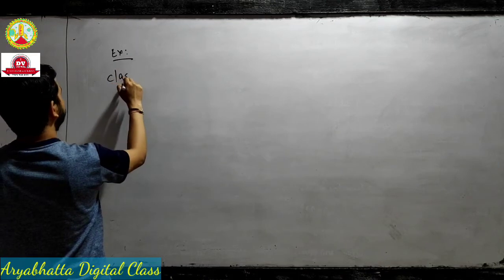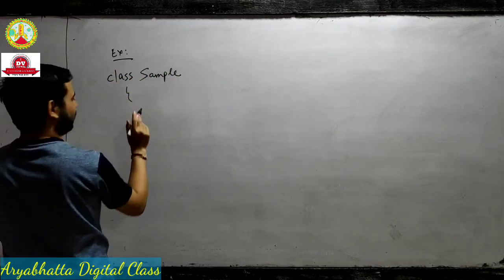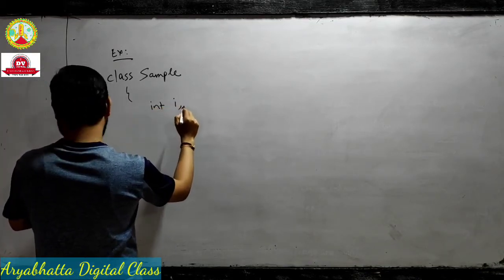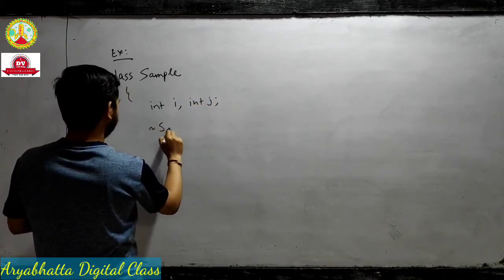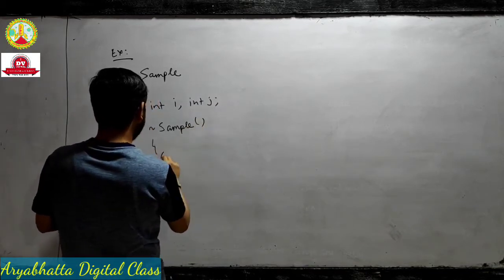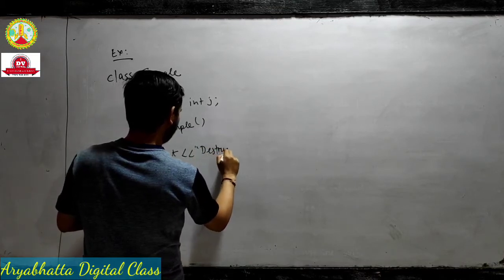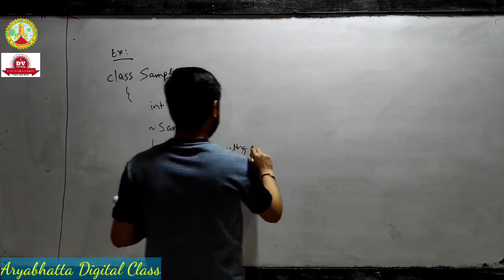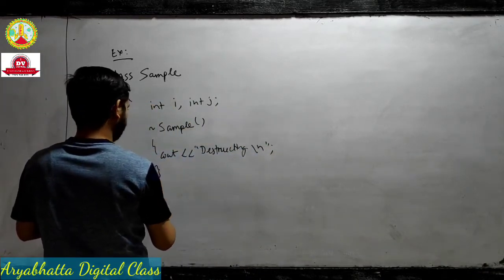Example: class sample, a section of coding. Here we take the destructor. Cout means the destructor is also a member function, but it is used to destroy the object.